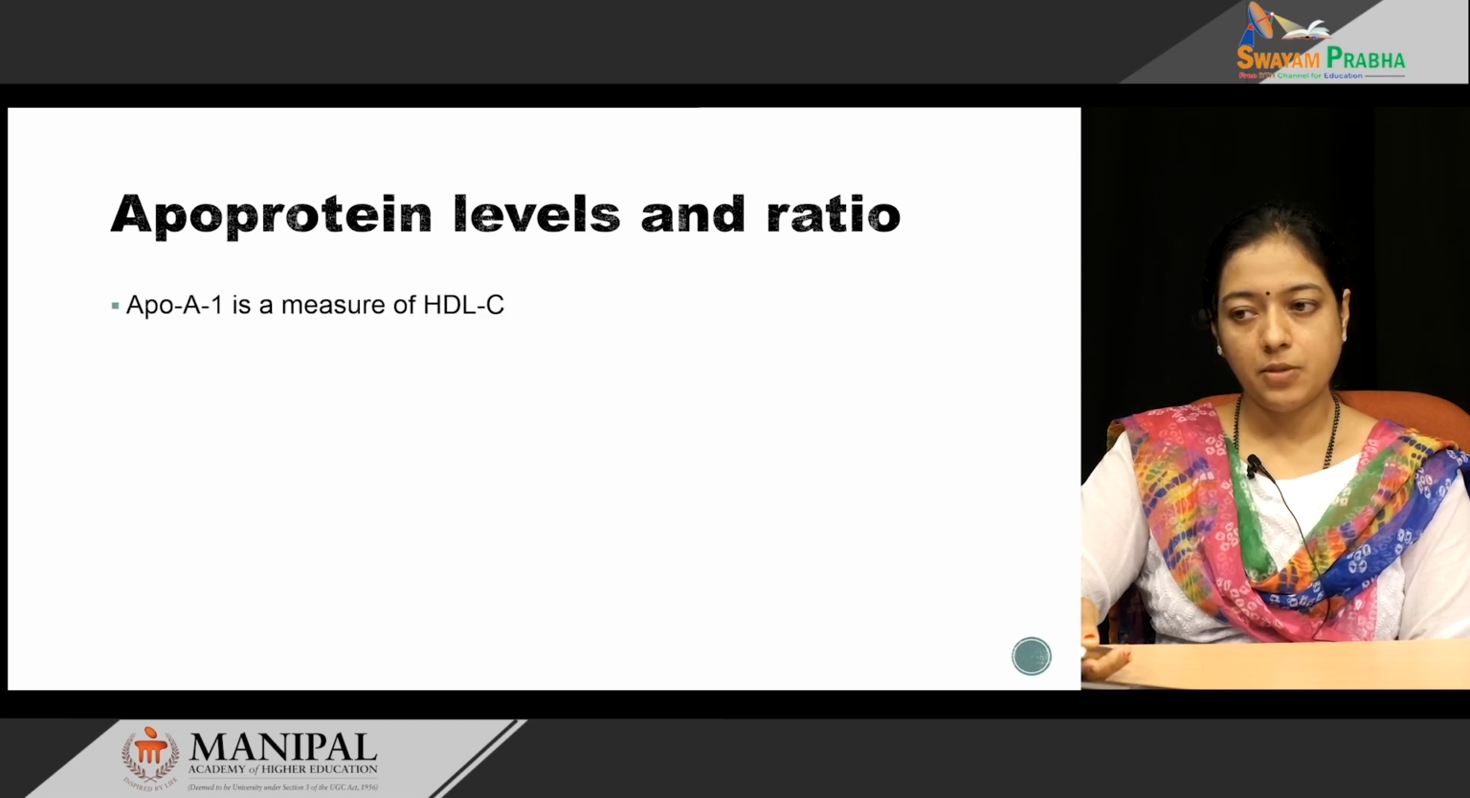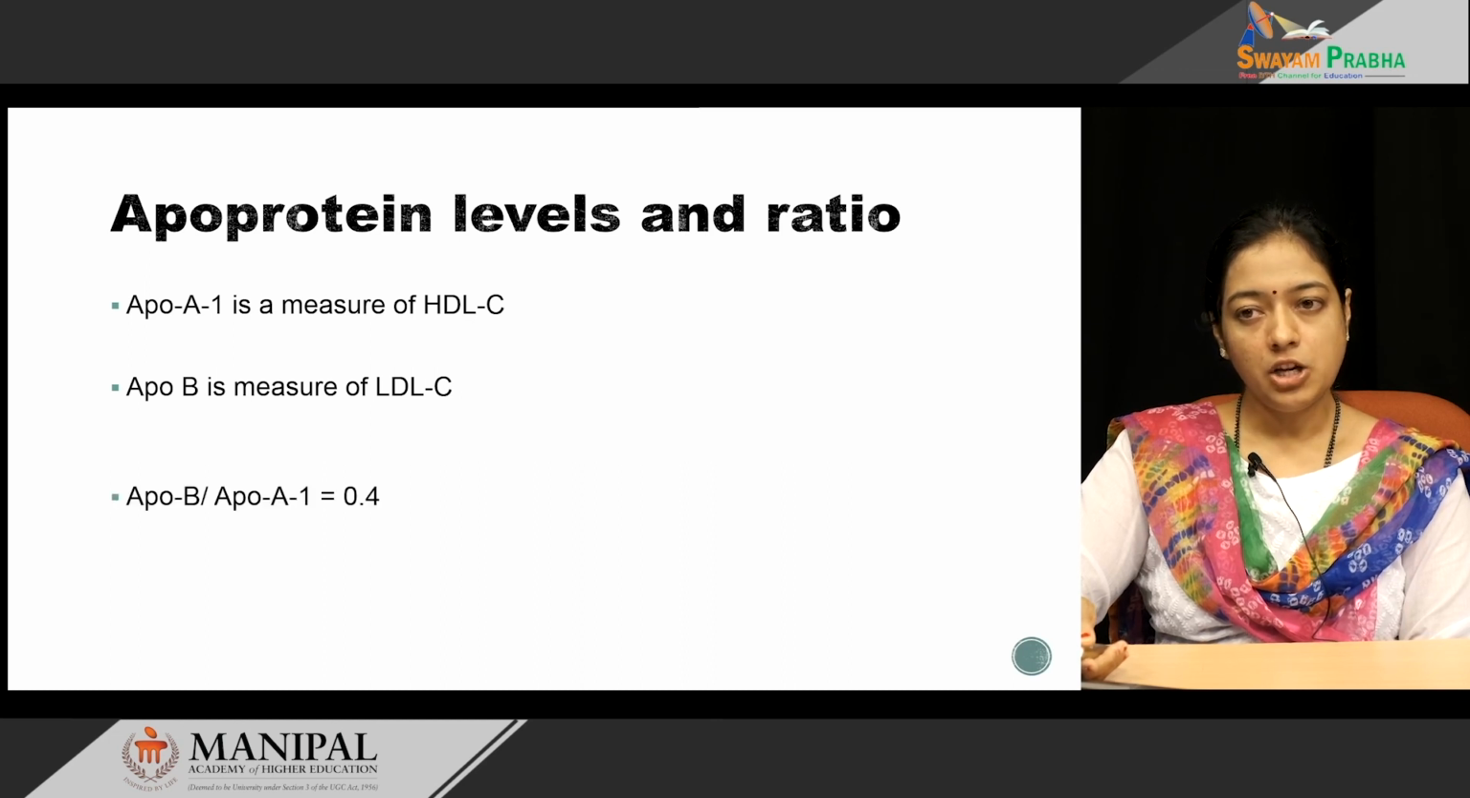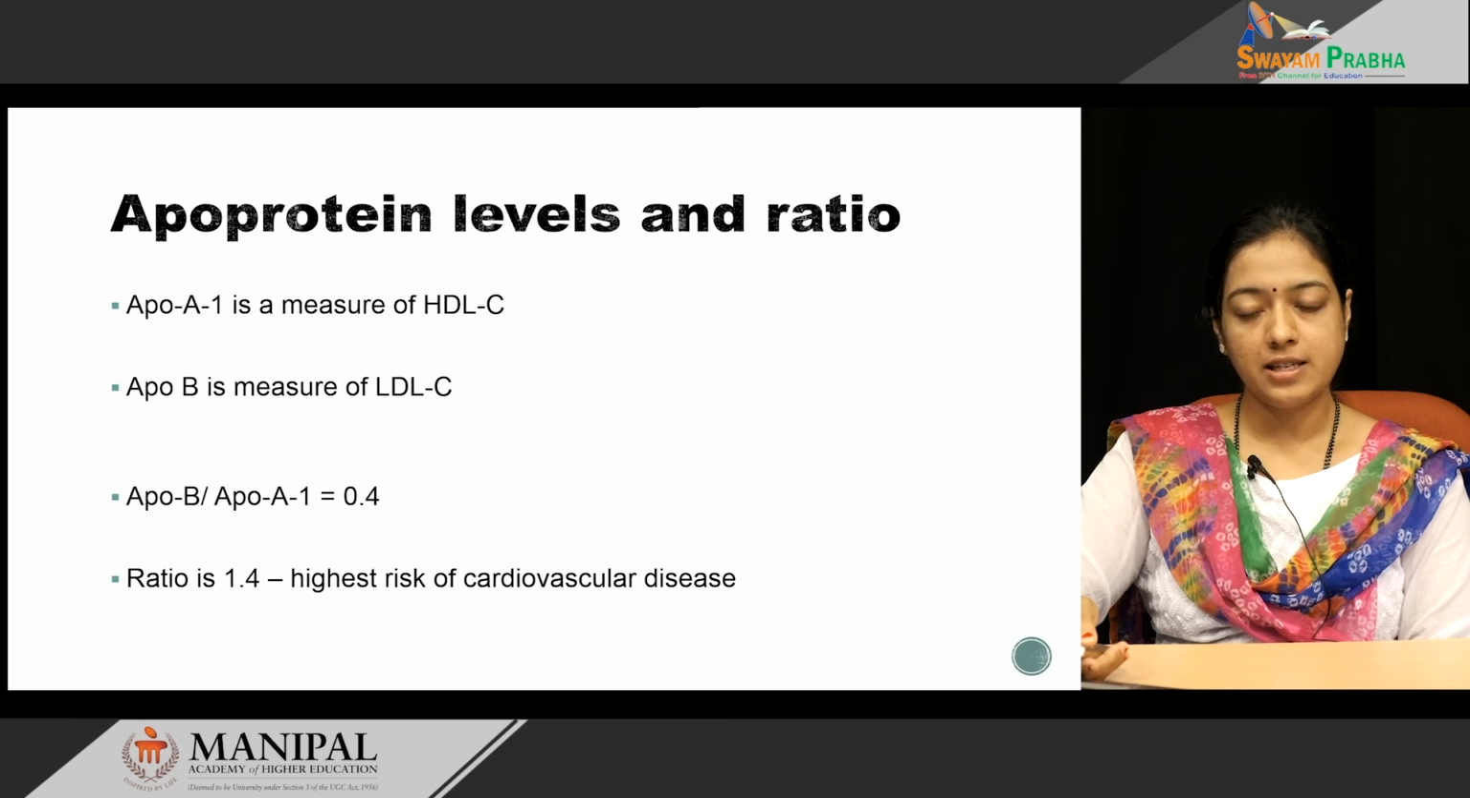Apoprotein A1 is a measure of HDL cholesterol, which is called the good cholesterol, and ApoB is a measure of LDL cholesterol, which is the bad cholesterol. The ratio of ApoB to ApoA1 should be 0.4. If the ratio increases to 1.4, the risk of developing cardiovascular disease also increases.